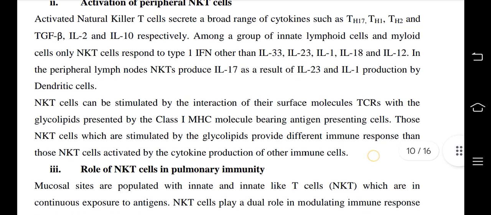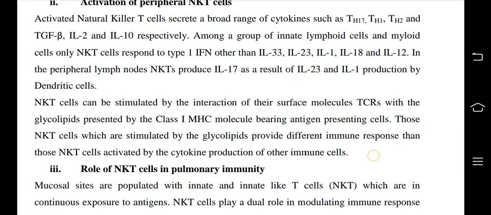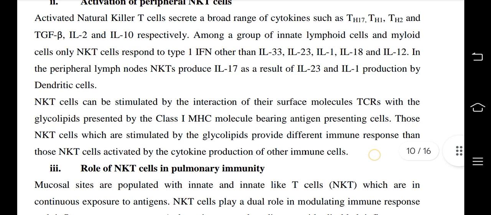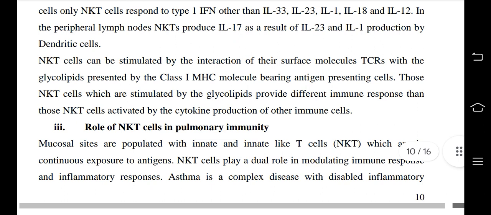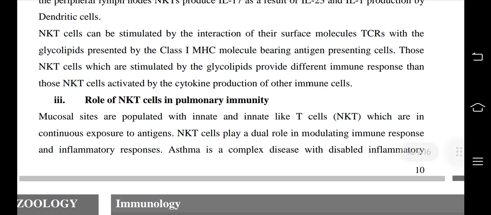IL-12. In the peripheral lymph nodes, NKTs produce IL-17 as a result of IL-23 and IL-1 production by dendritic cells. So NKT cells can be stimulated by the interaction of their surface molecule TCRs with the glycolipids presented by the class 1 MHC molecule bearing antigen presenting cells. Those NKT cells which are stimulated by the glycolipid provide a different immune response than those NKT cells activated by the cytokine production of other immune cells.